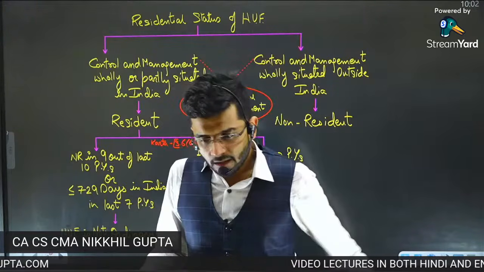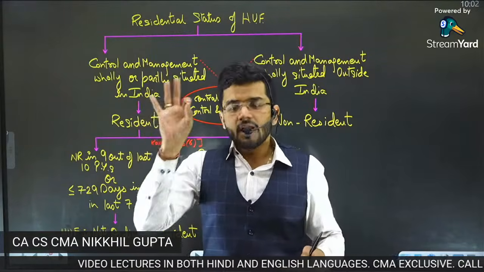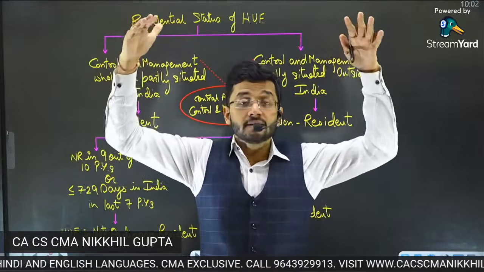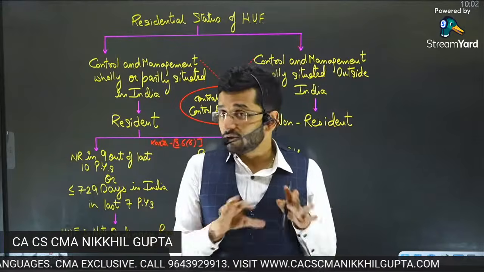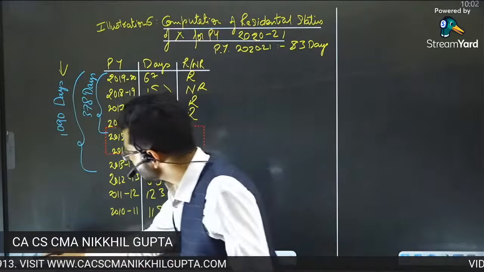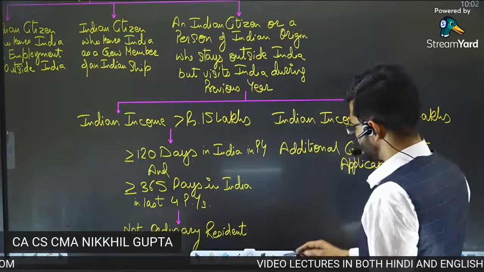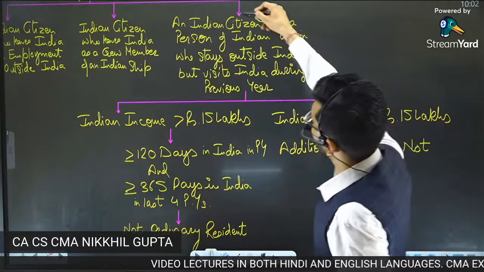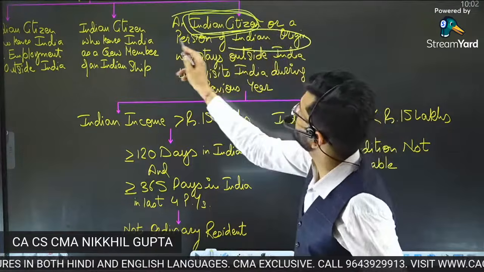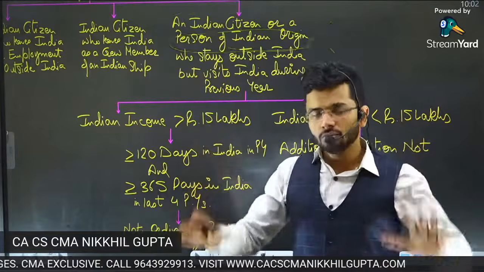Jyotish is saying, please explain origin meaning. Okay, a person of Indian origin means a person whose parents, father or mother, or grandparents were Indians. That is a person of Indian origin. And there's one more word written in that section, citizen. Either he was a citizen of India or he was a person of Indian origin. Either he was an Indian citizen, but he's staying outside India for many years now, or he is a person of Indian origin, which means his ancestors, father, mother, grandfather, grandmother, belong to India.